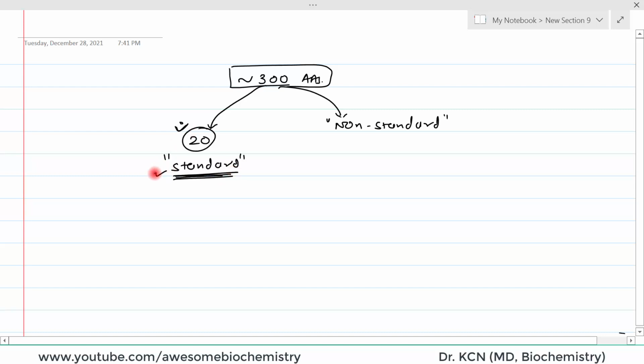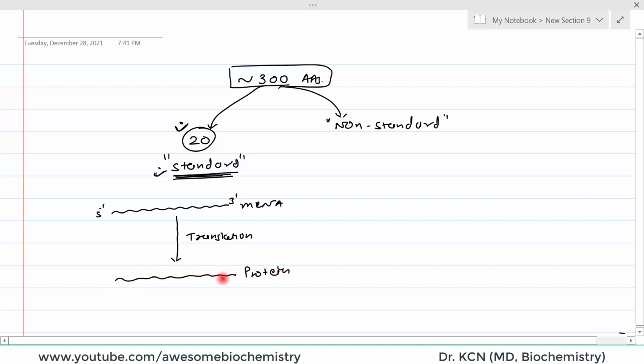To understand why they are called standard, we have to understand one thing: proteins are synthesized based on the message on the mRNA. Suppose this is the mRNA, right. This is the 5 prime to 3 prime end. And from this mRNA, based on the message on it, by the process of translation, protein gets synthesized. So this is a protein chain, and protein is simply a polymer of amino acids, right.